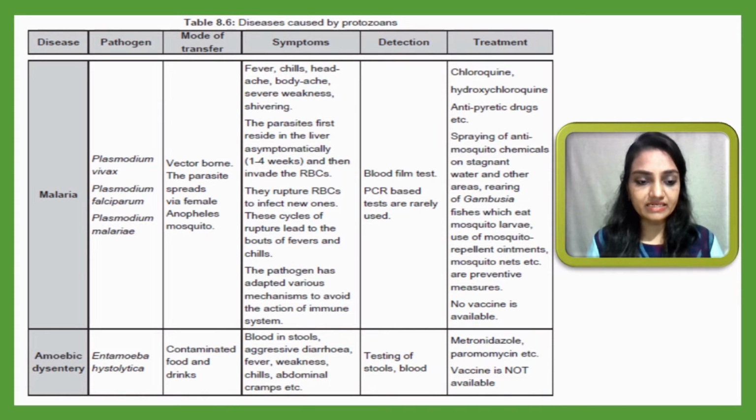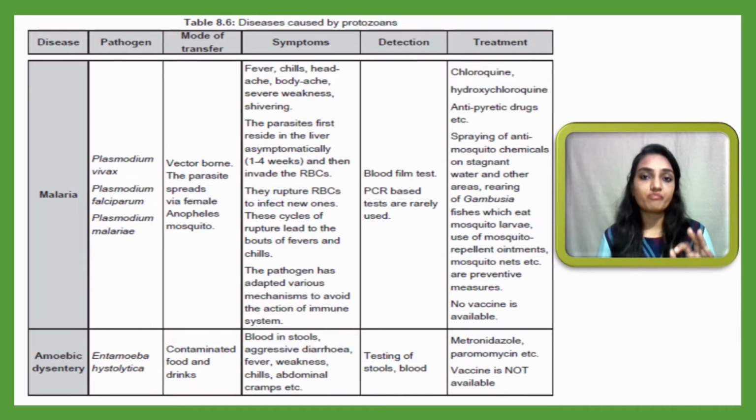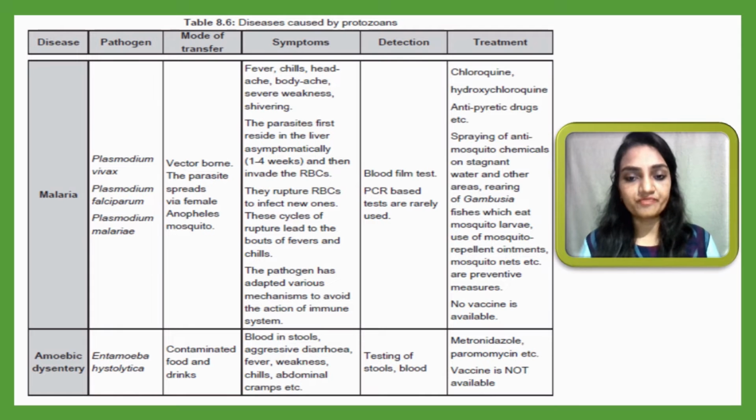Second is amoebic dysentery, which is caused by Entamoeba histolytica, and the mode of transfer is contaminated food and drink via flies. So the fly is here also a vector, making this also a vector-borne disease, because the fly is responsible for spreading it. And what are the symptoms? Blood in the stools in severe cases, aggressive diarrhea, fever, weakness, chills, and abdominal cramps. So these are all the symptoms. Then detection will be done with the help of testing blood or stool. So stool and blood may be tested for confirmation of amoebic disease.